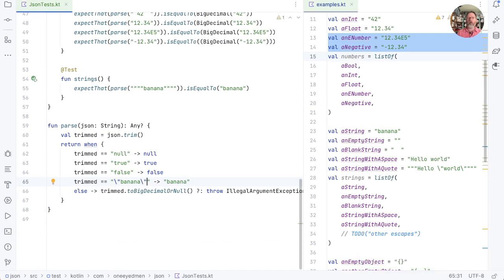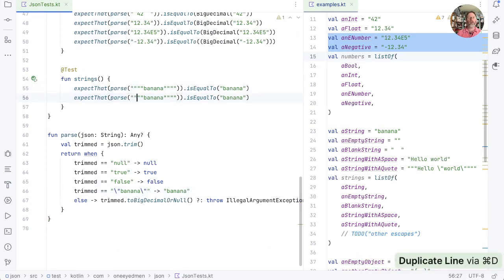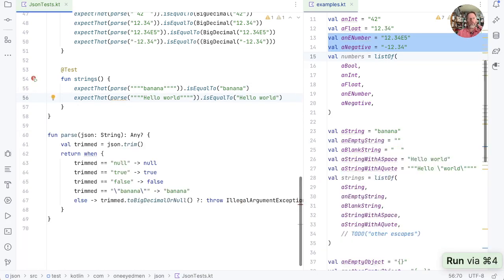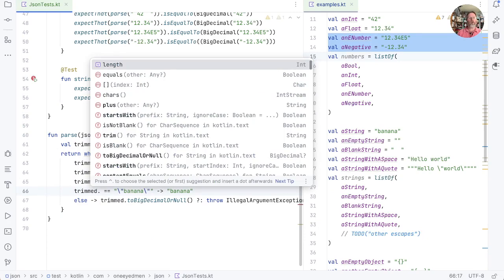Good. Let's force ourselves to do better with hello world. So now we're going to parse hello world. And that should fail, as we expect. What's the minimum test we could use? I think probably we could say trimmed starts with a quote.